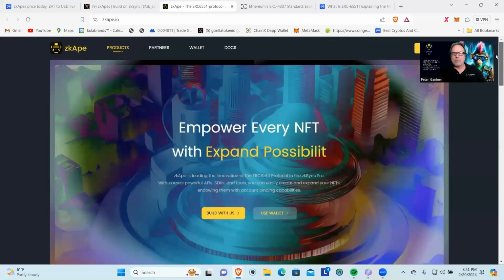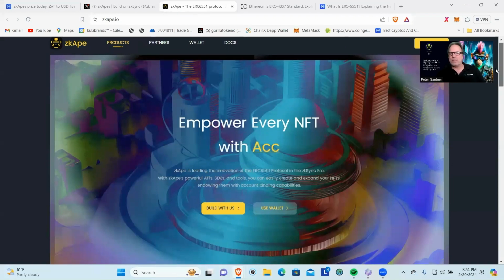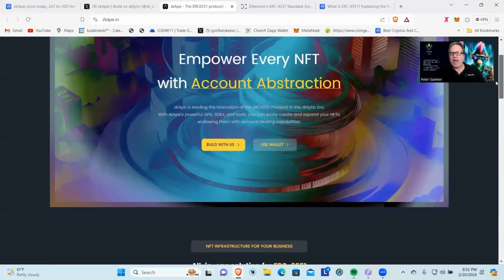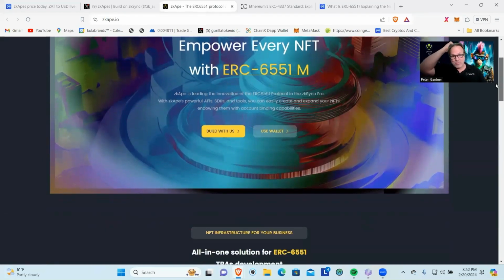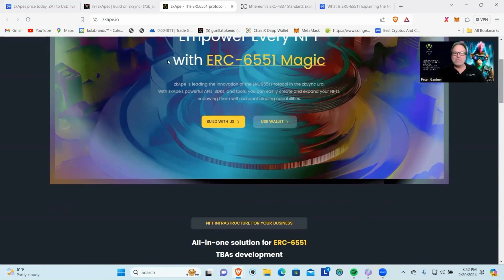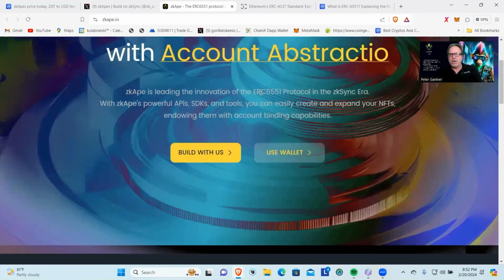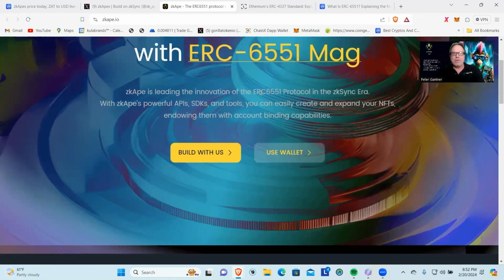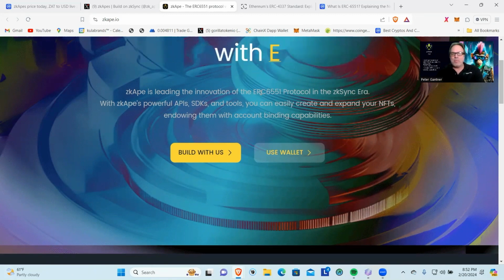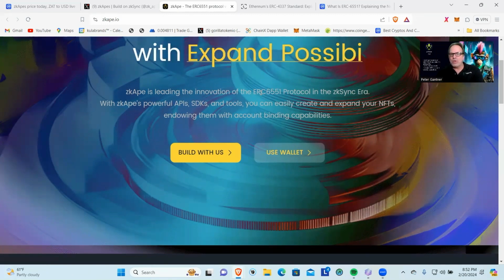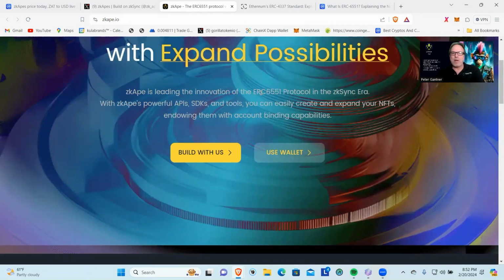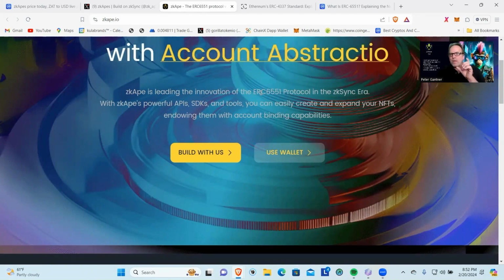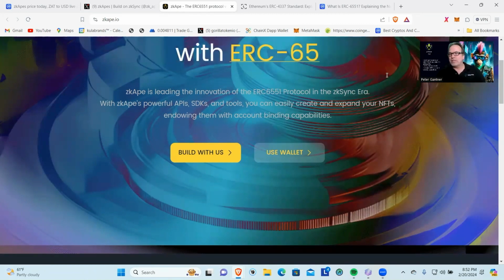And we're going to come in here and we're going to learn that empower every NFT with expanded possibilities, empower every NFT with account abstraction. So if you're like me, you're like, what does all this mean? We're going to jump into that and figure that out. zkApe is leading the innovation of the ERC 6551 protocol in the zkSync era. With zkApe's powerful APIs, SDKs, and tools, you can easily create and expand your NFTs, empowering them with account binding capabilities.